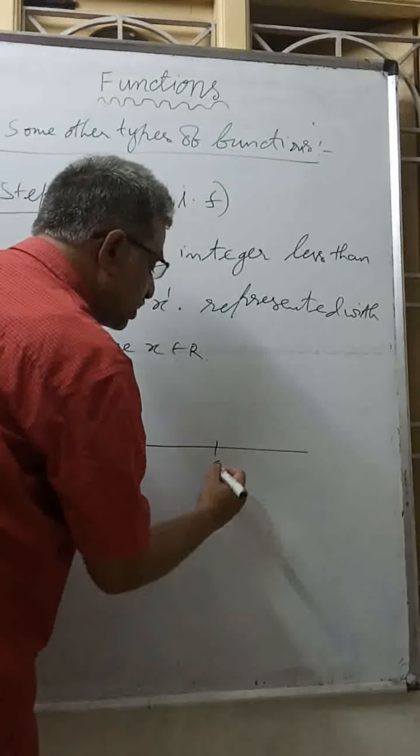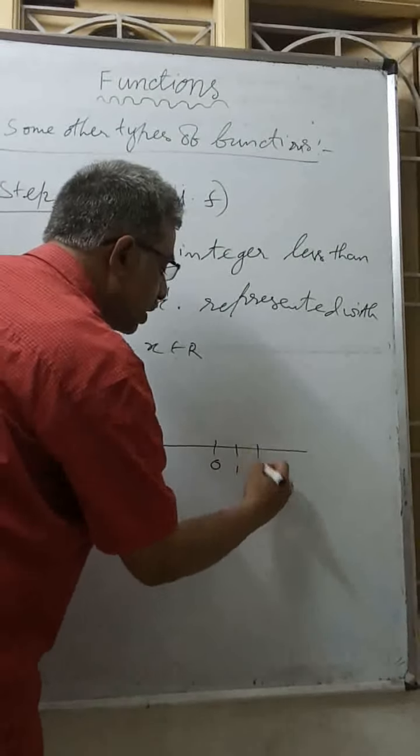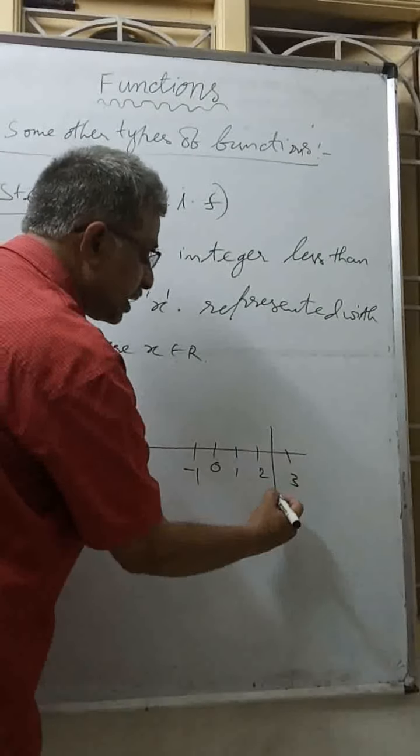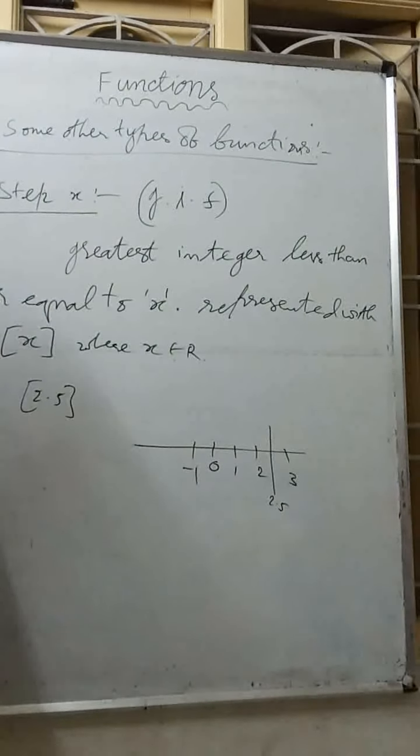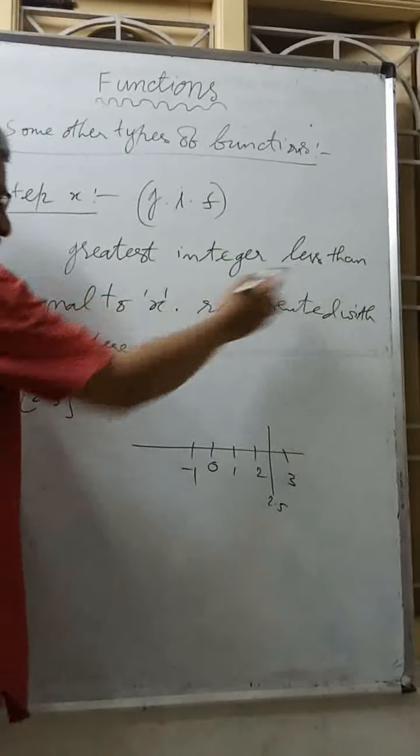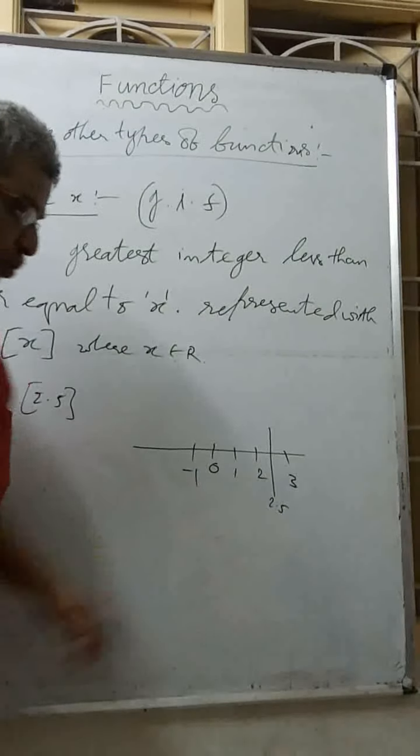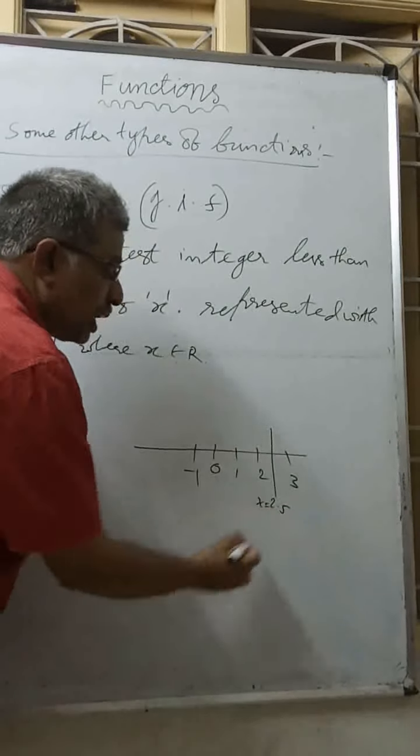This is a number line: this is 0, this is 1, this is 2, this is 3, this is minus 1, and so on. If I am taking 2.5, it is somewhere here. Now, the greatest integer less than or equal to x. X here is 2.5, so less than 2.5 many integers are there: 2, 1, 0, minus 1, minus 2, till minus infinity. Among all these, the greatest is 2. So step of 2.5 equals 2.